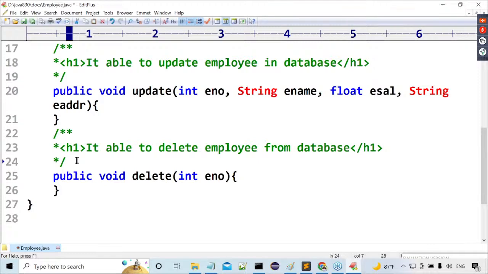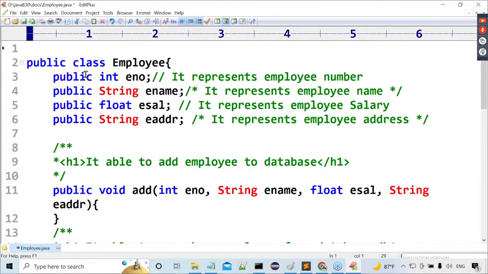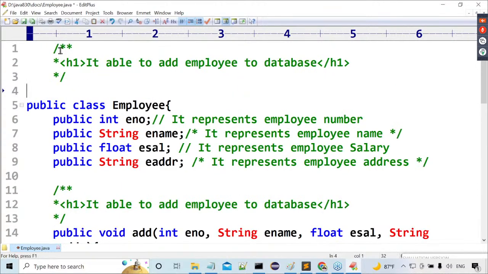Listen carefully. I'm going to show the importance of documentation comments. Try to understand this clearly. Now tell me guys, file name is what? Employee.java or not? Now here we can observe this clearly.